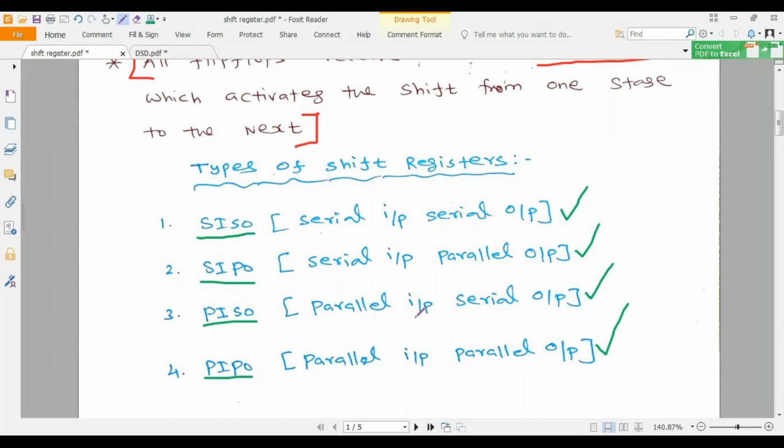Next, we are going to see each shift register in detail.